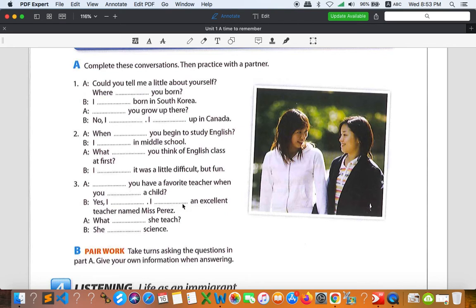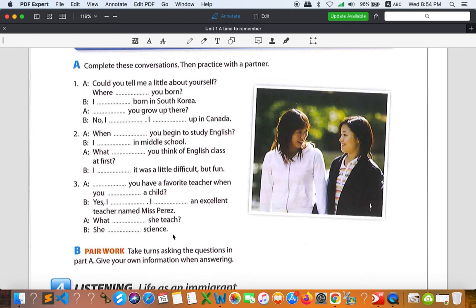You cannot say, I was an excellent teacher, because you are not the teacher, but you can say I had, because the question is, did you have? And then you can say, I had an excellent teacher named Miss Perez. And then, what did she teach? Why did? Because we have the verb teach, so you cannot use to be right here. She taught. Teach is an irregular verb, so you have to change it to taught. So you can say, she taught science.